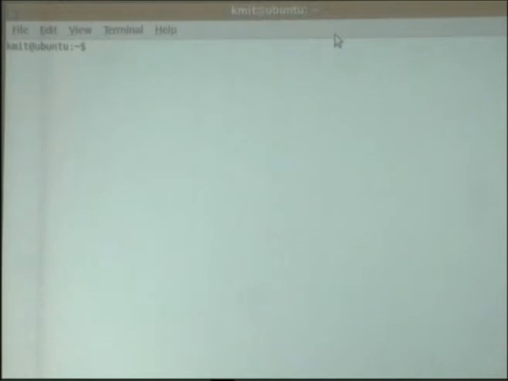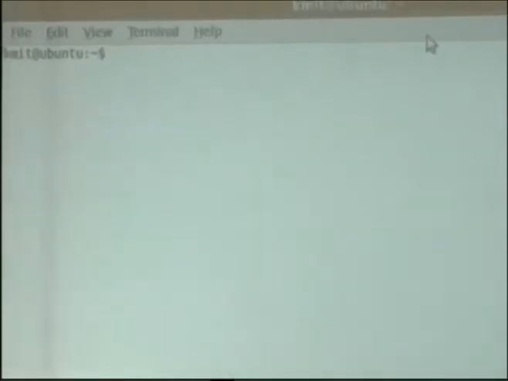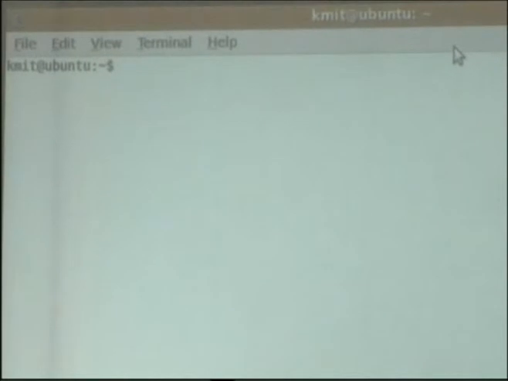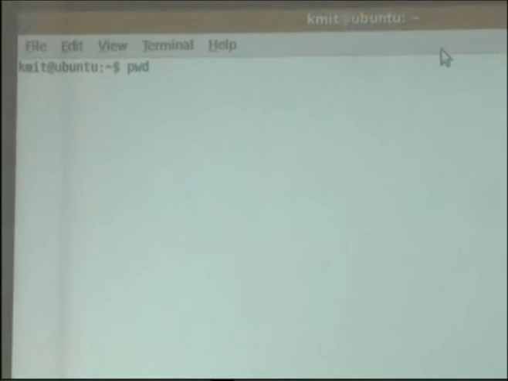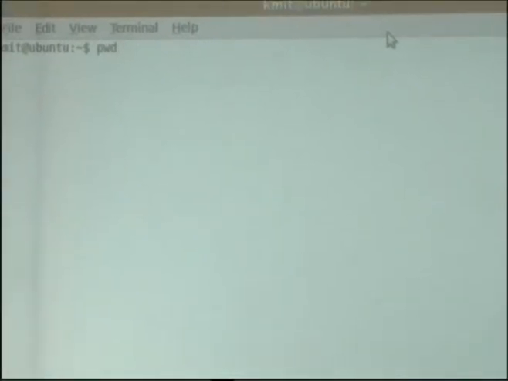Now I want to know where I am actually placed. In order to see that, we have a command to check the current directory. The command used to find out in which directory I am working is pwd, present working directory or current working directory.